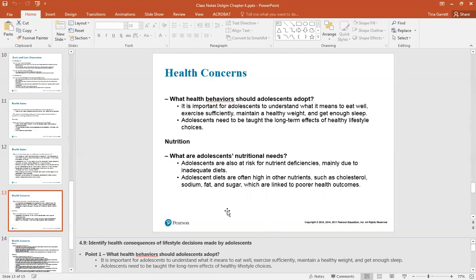What health behaviors should adolescents adopt? It is important that adolescents understand what it means to eat well, exercise sufficiently, maintain a healthy weight, and get enough sleep. Adolescents need to be taught the long-term effects of healthy lifestyle choices. Nutrition. Adolescents are also at risk for nutrient deficits, mainly due to inadequate diets. Adolescent diets are often high in other nutrients such as cholesterol, sodium, fat, and sugar, which are actually linked to poor health outcomes.